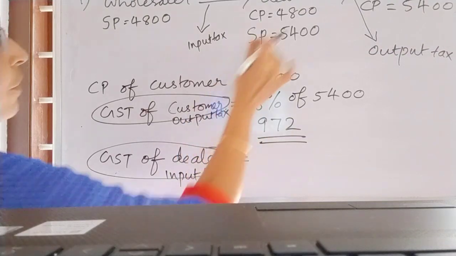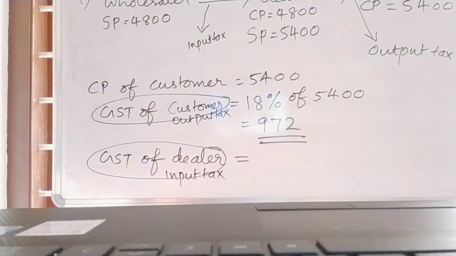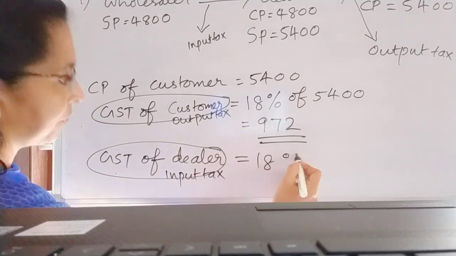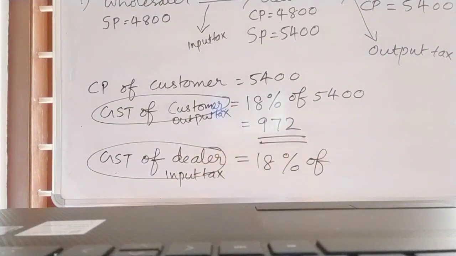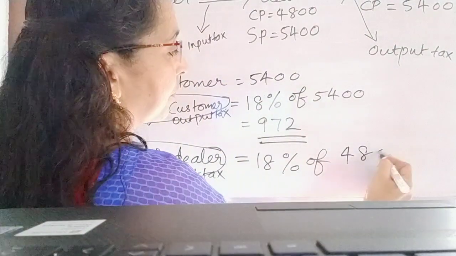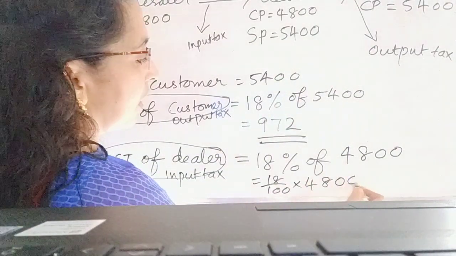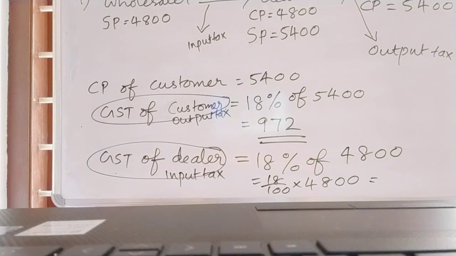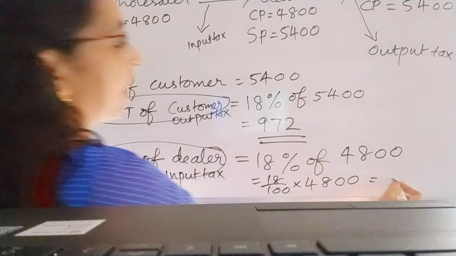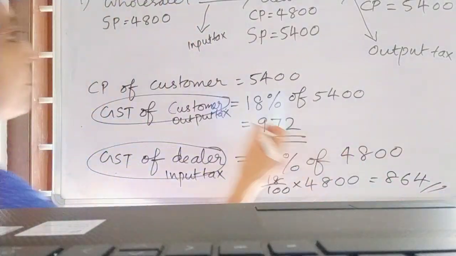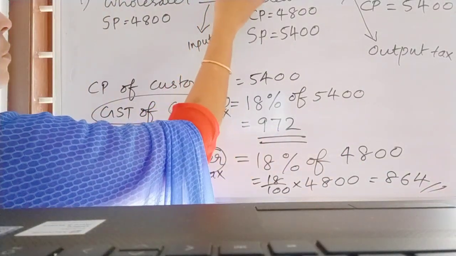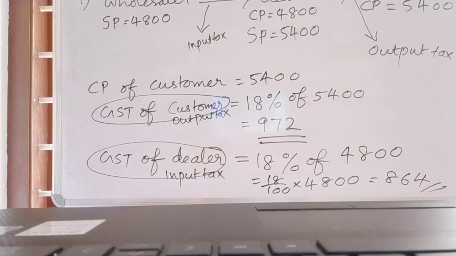If you write it this way, it will be easy. So GST of dealer is equal to 18% of 4,800, which is 18 by 100 into 4,800, the value 864. So here we got 864, that is known as the input tax.